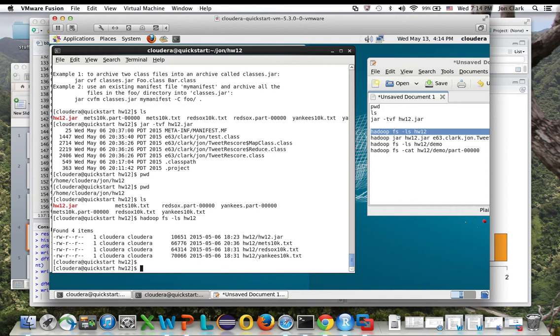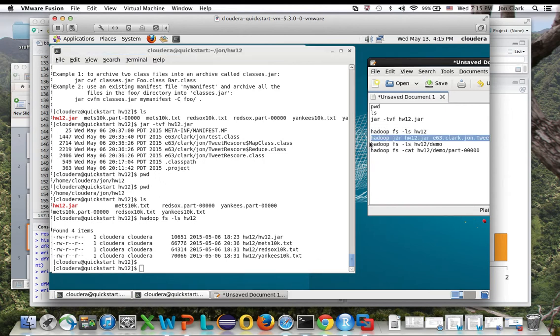In the directory, you can see that I've moved these files over into the Hadoop directory. Then I want to make sure that I run the code now.